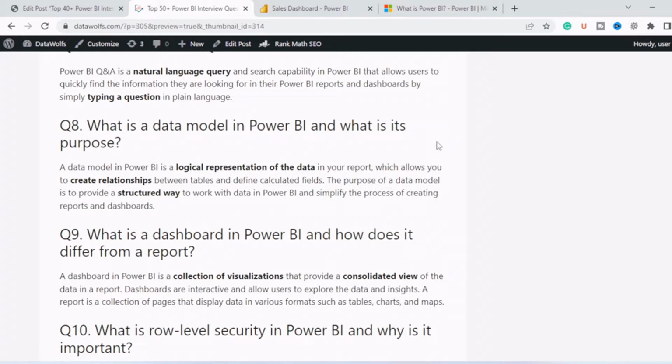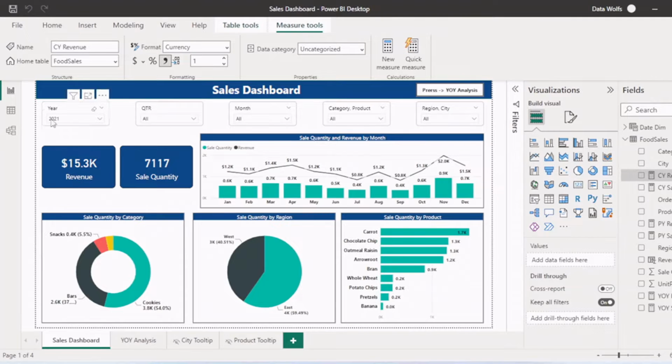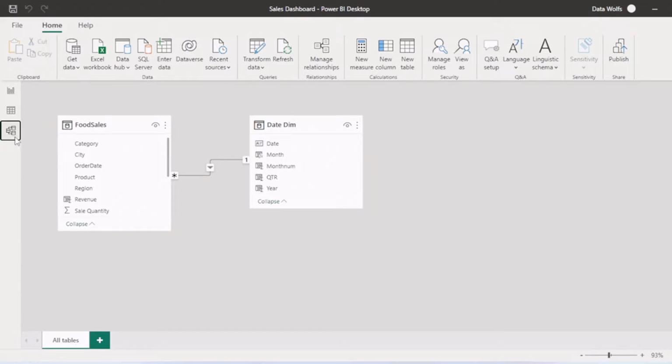Next question is, what is a data model in Power BI and what is its purpose? A data model in Power BI is a logical representation of data in your report, which allows you to create relationships between tables. The purpose of the data model is to provide a structured way to work with the data in Power BI. If we go to Power BI Desktop, I showed you this tab, which is the model tab. You can see that in the data model, we can create a relationship between two tables.